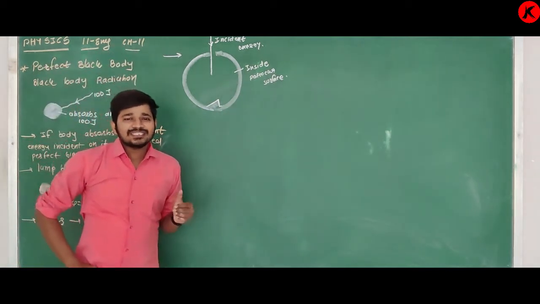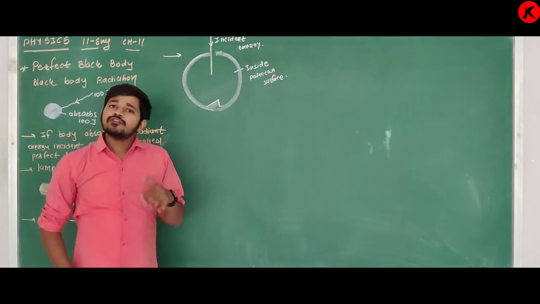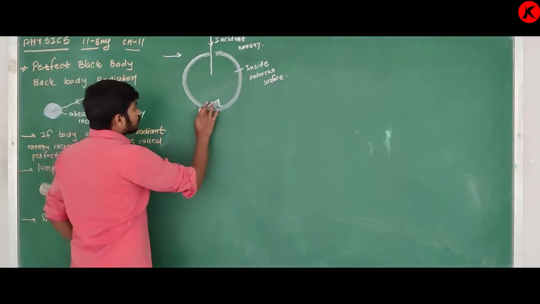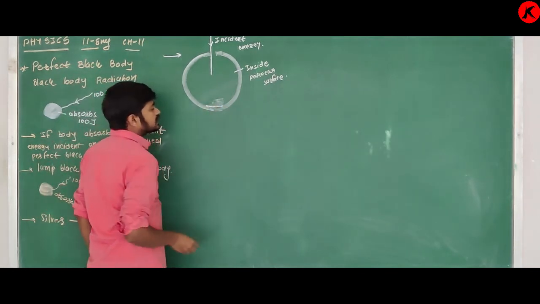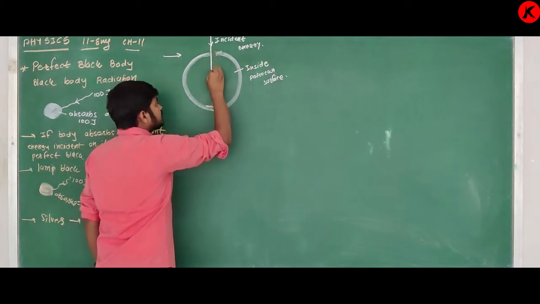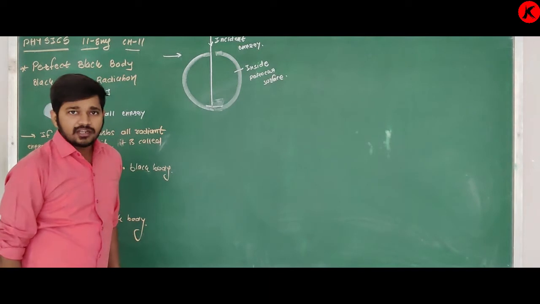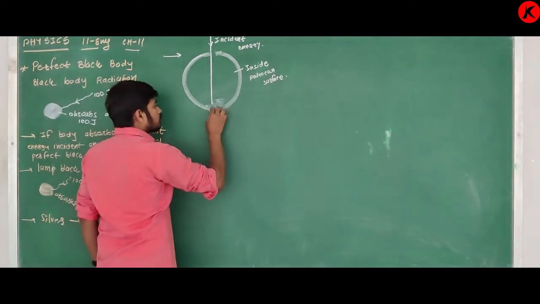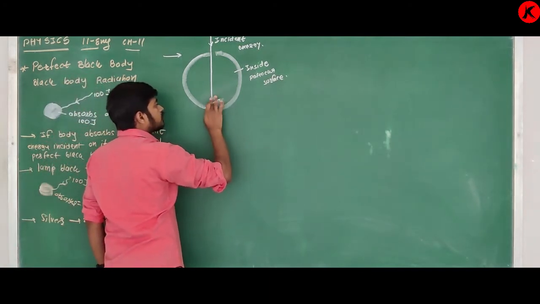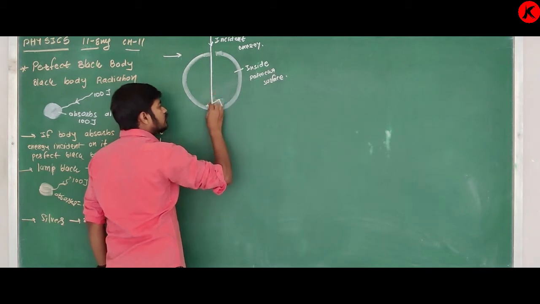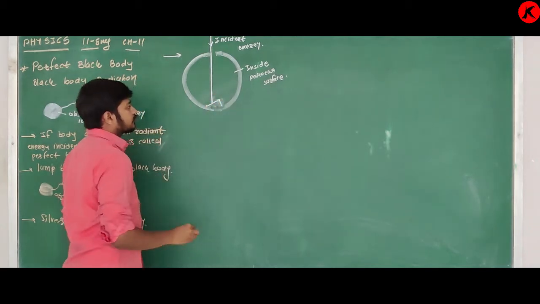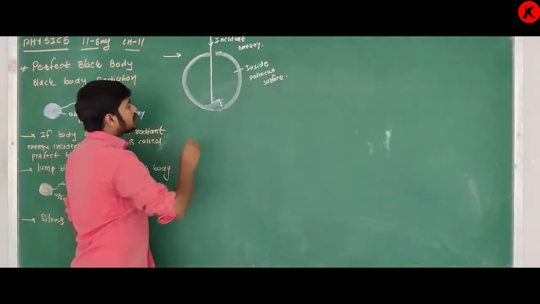If the angle of incidence is 0, then the angle of reflection is also 0. So if the surface is like this and this ray is incident, then on the same path it is reflected. If we don't want reflection in the same direction, we have to make a slot like this.